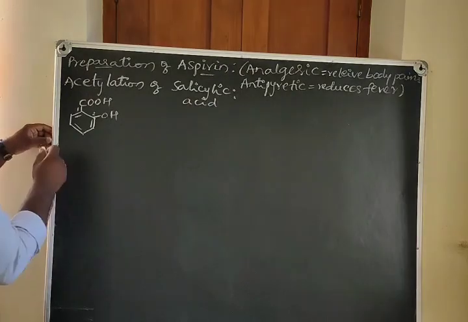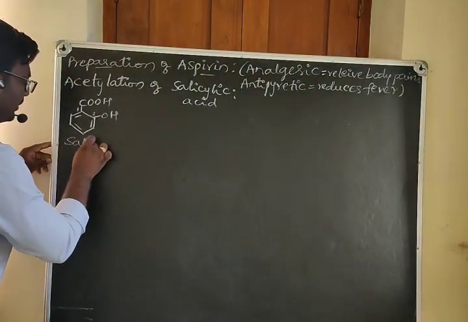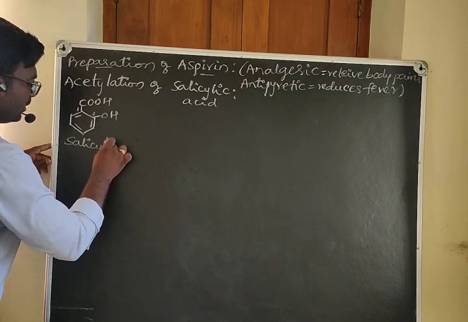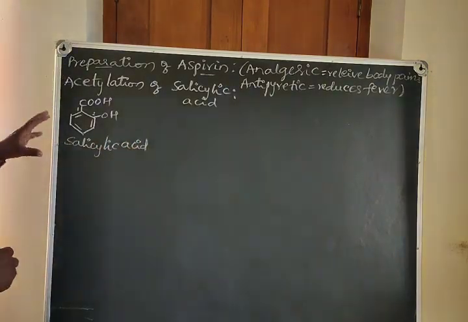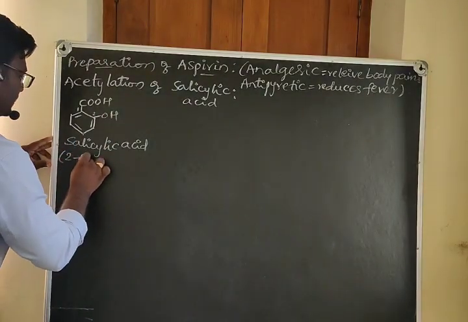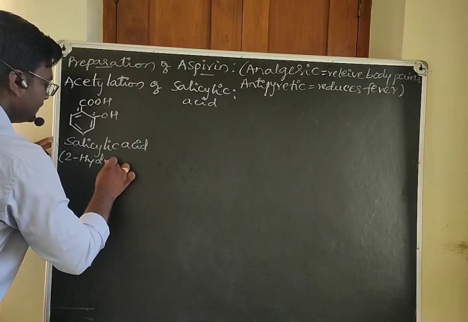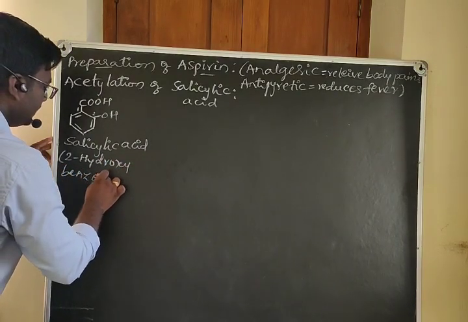Here we call this salicylic acid in the common system. And what is the IUPAC name? It is 2-hydroxybenzoic acid.